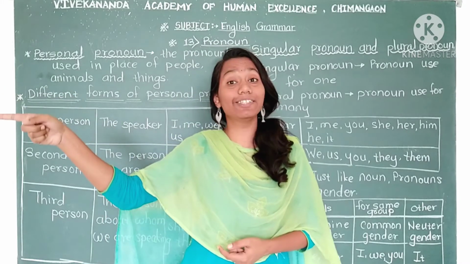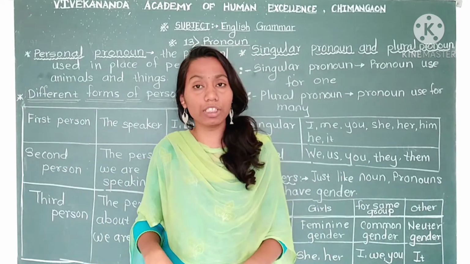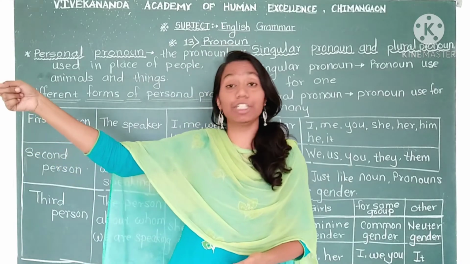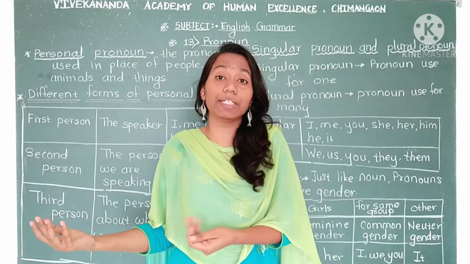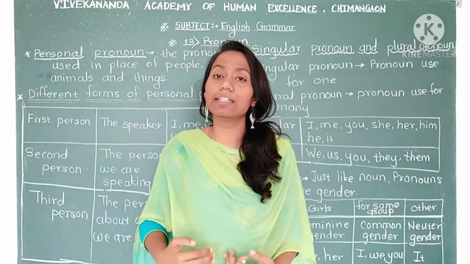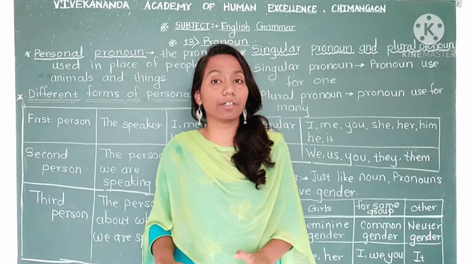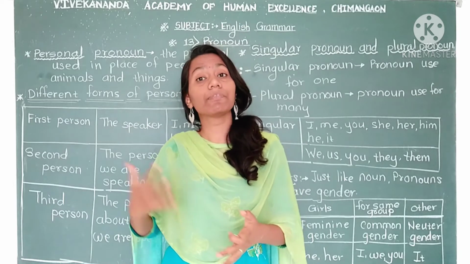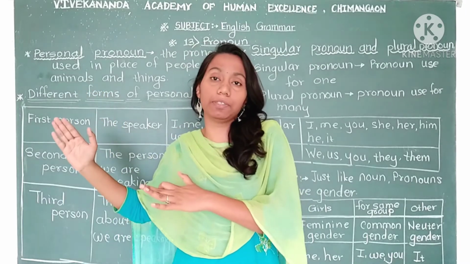We are saying, "Ha, he is a good boy. She is a good girl. That girl is here in this conversation." No, we are talking about that girl. We are saying, "Ha, she is a good girl." If there is any animal, we are saying, "Arey, it is very huge." So here, that thing is here. No, we are talking about that thing, but that thing is not here. So those about whom we are talking come in third person, and that's why we call them third person.